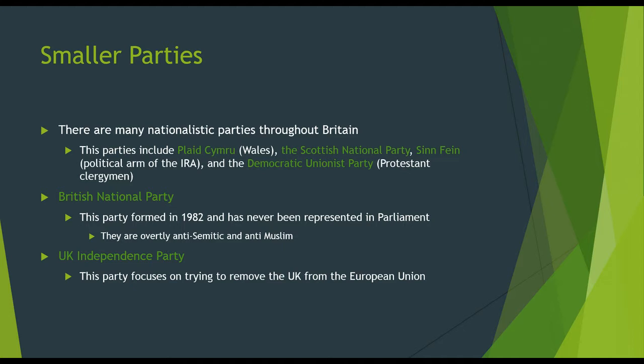Then we have the British National Party. They formed in 1982, and they have never had representation in Parliament. They are overtly anti-Semitic and anti-Muslim. And that's one of the reasons why they haven't been able to really gain any traction within the country. Then we have the UK Independence Party, and this party focuses on trying to remove the UK from the European Union, and that's really their number one goal.